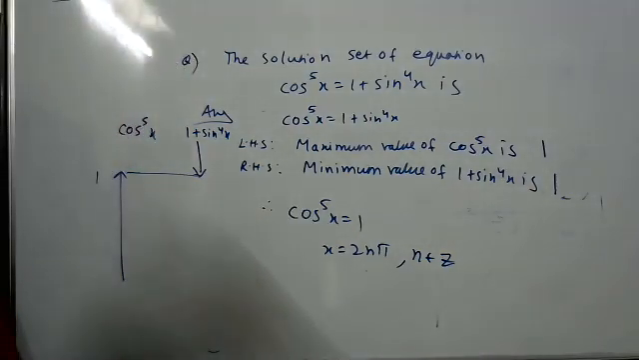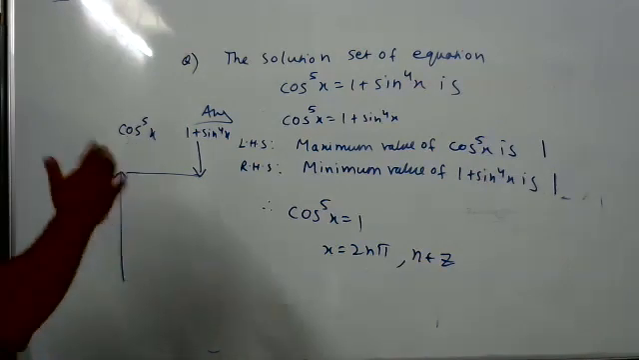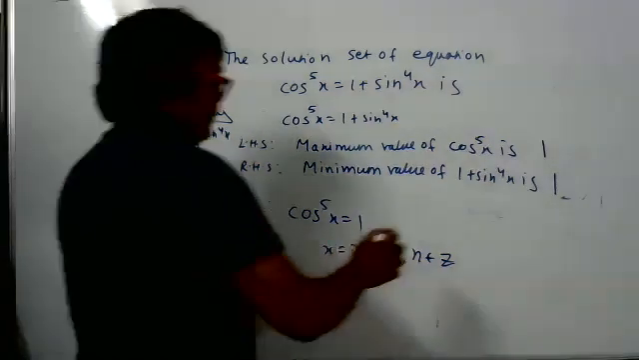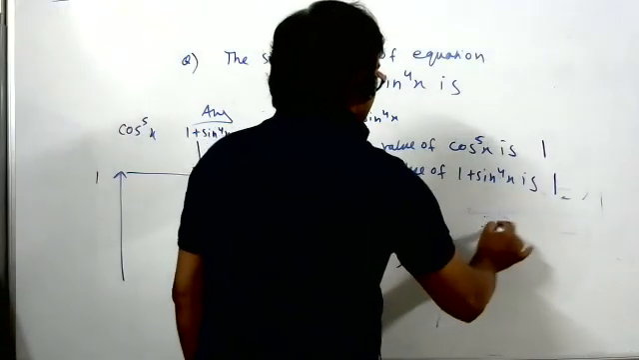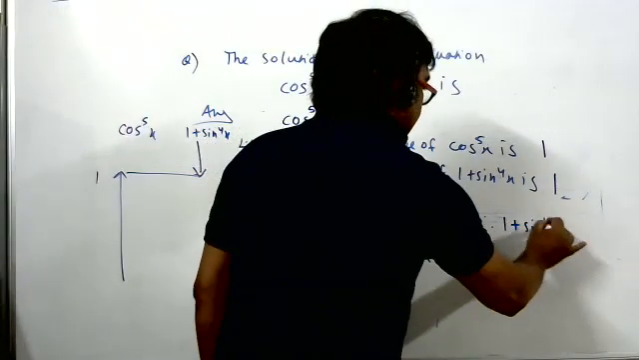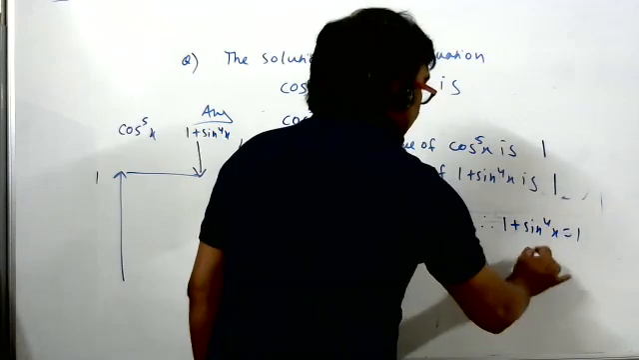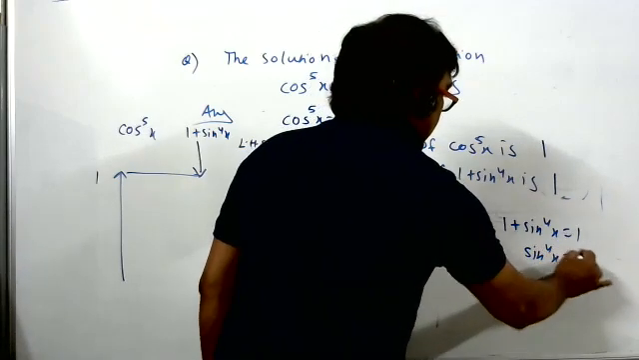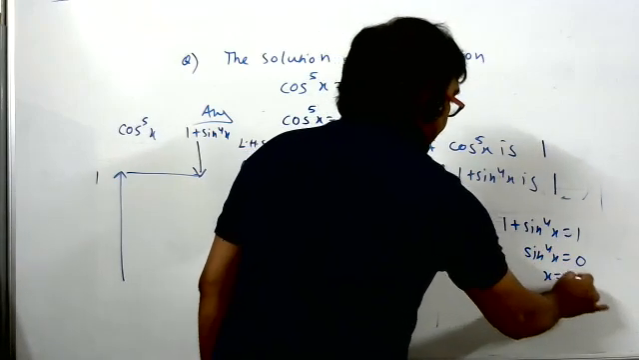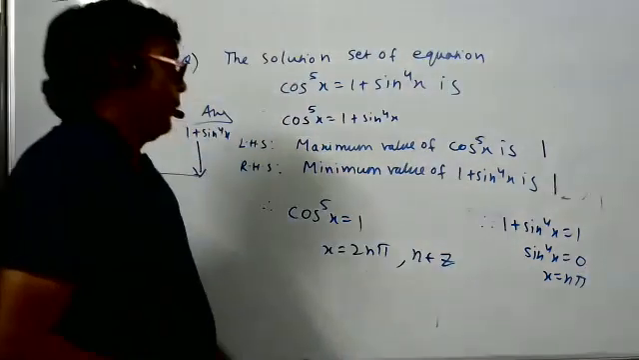I think it is not clear now. Girls, shall I teach more? Yes, sir. They have to be separately equal. You can also say that even this also: 1 plus sine to the power 4x also should be 1. So sine to the power 4x is equal to what? 0. So x is equal to what? nπ.